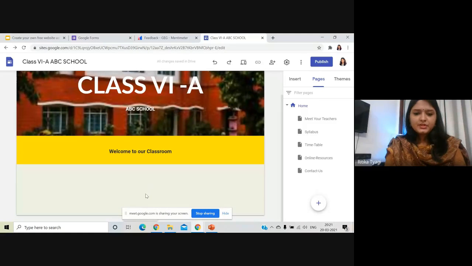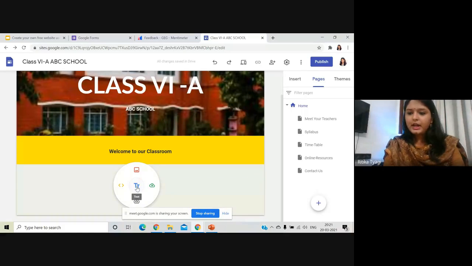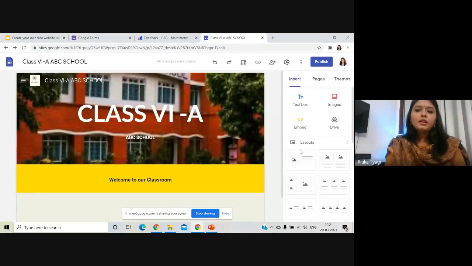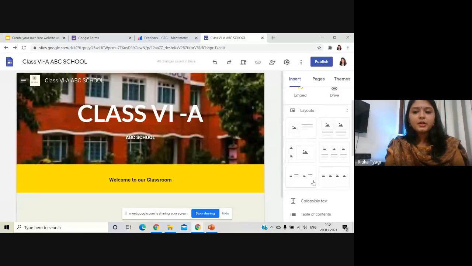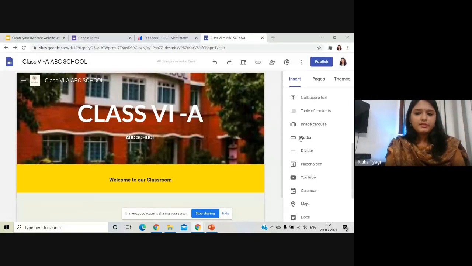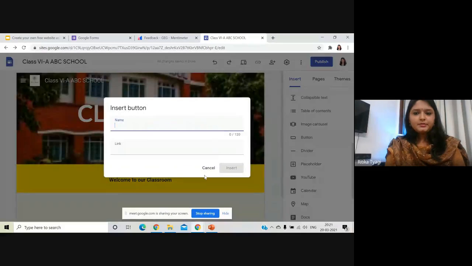Now I'll go to next section. I'll now double click again. And now I want to add a section. So I can use these insert options as well. Can you see these insert options on my right side? I can insert a layout with a text and a picture, or I can insert so many things from here. I can insert a chart, a form, a sheet, a slide, a doc, a map, and so many things here. I'll go with a button.